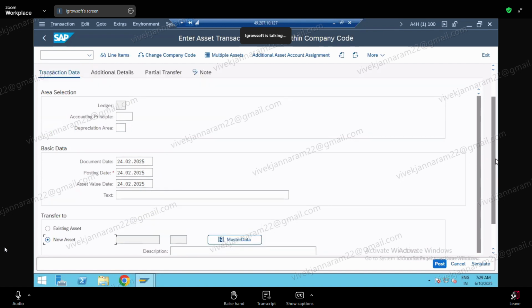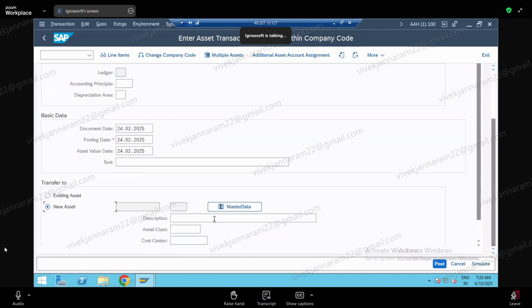It will ask me the master data. Now, existing asset, new asset. So this is my ZAPL commercial building. So I want to divide it. I want to split it into two parts. So transfer we do for two reasons. What are the two reasons why we do the transfer? When we want to split the asset into two or more parts, or another one is when we want to change the asset class of the asset. So now I am talking about splitting the asset.